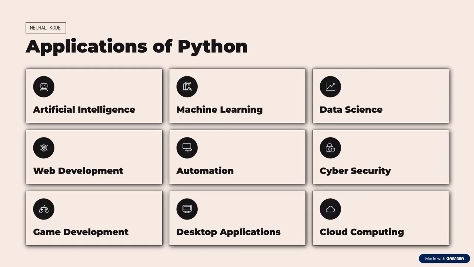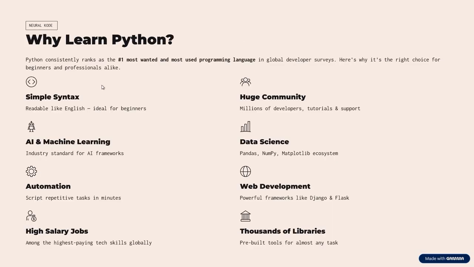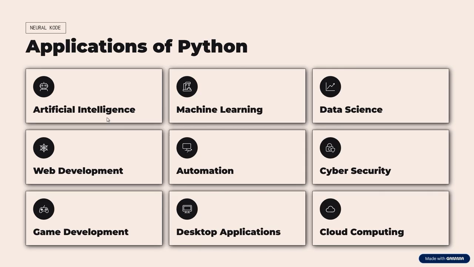Moving ahead, what are the applications of Python? If you have gone through the use cases of why to learn Python, then there is no need for the applications of Python, I think. You already know it is used in AI, ML, data science, web development, automation, also used in cybersecurity in some aspects, and it is used in game development as well for writing the code in the backend.